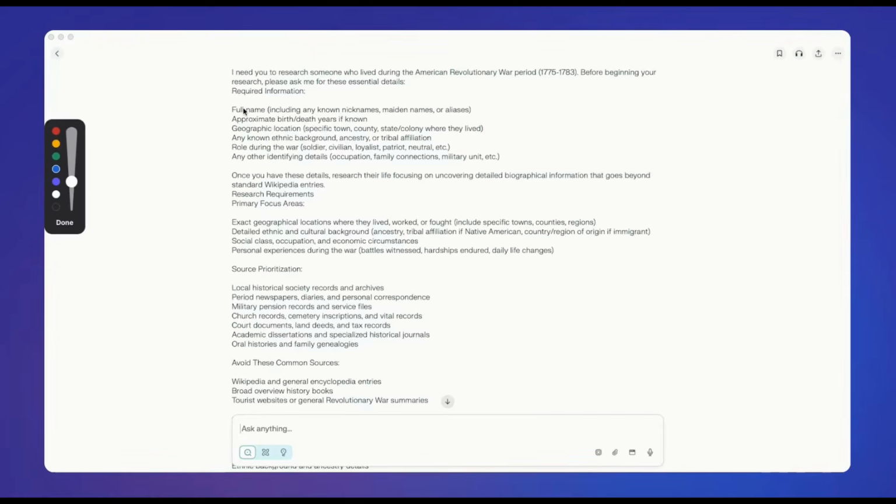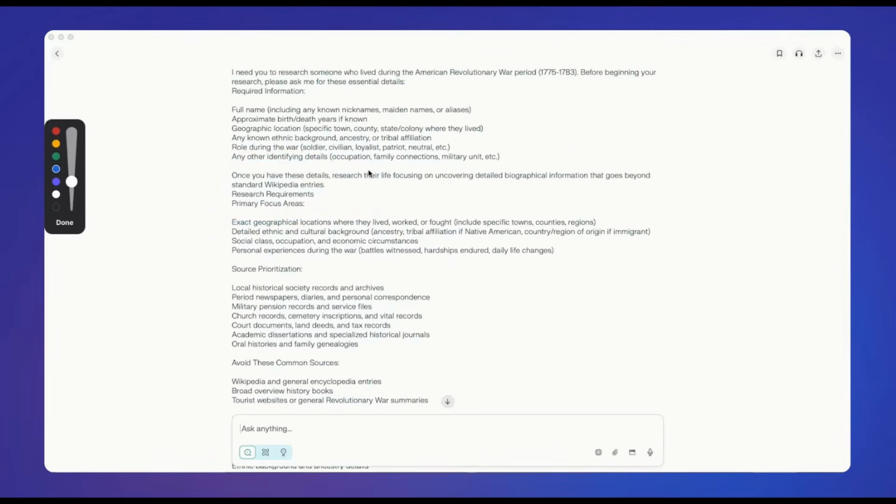I want it to ask me for names, vital record information in terms of birth and death years, geographic information, ethnic background, any affiliation that this person had with a known country or ancestry or tribe, and also the role that they might have played in the revolution itself. And then any additional details that I have, occupation, family connections, military unit. And I'm asking it then to skip anything that is like a standard Wikipedia entry. I don't want typical search results here. I want something more detailed.